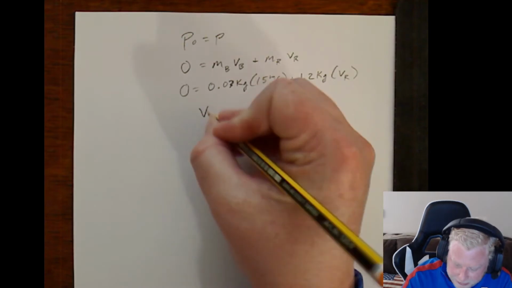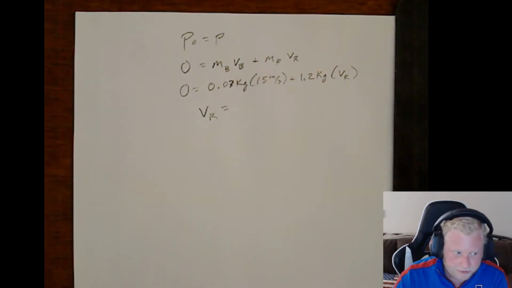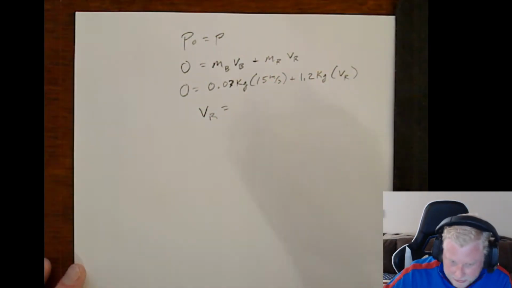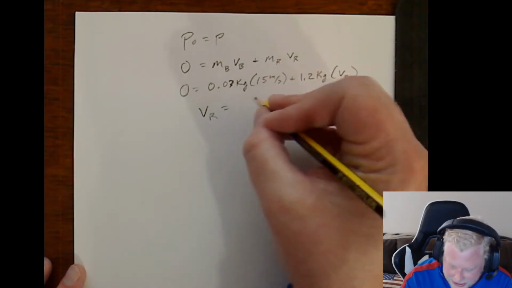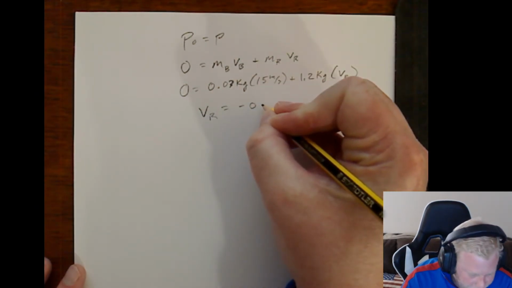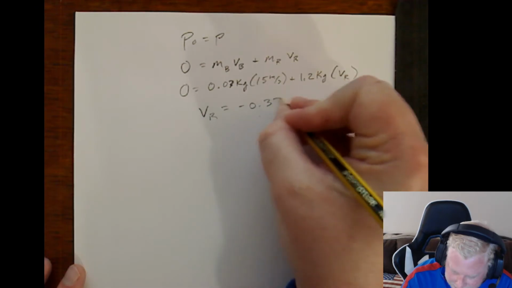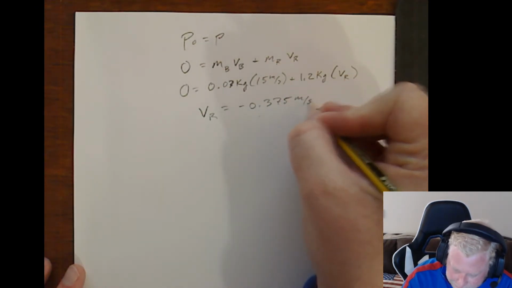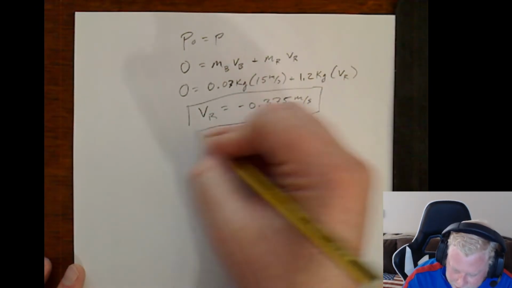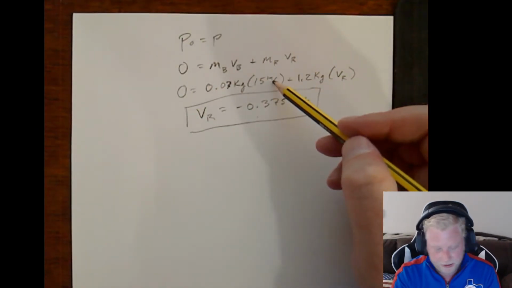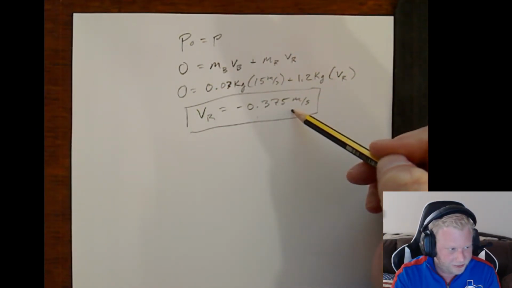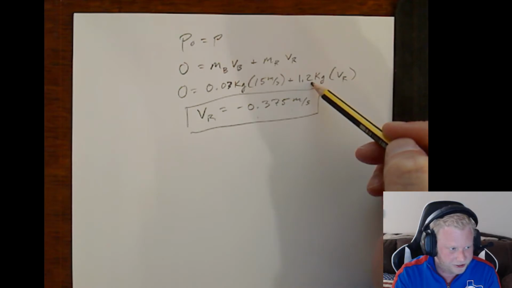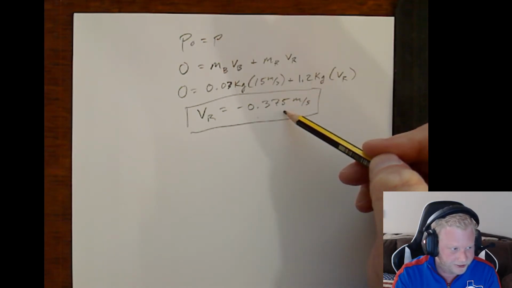Alright, so do your math here, and you get a recoil speed of negative 0.375 meters per second. Again, you want to do a gut check. If one is going in the positive direction, the other's got to be going in the negative. If one has a larger mass, it should also have a lower speed.